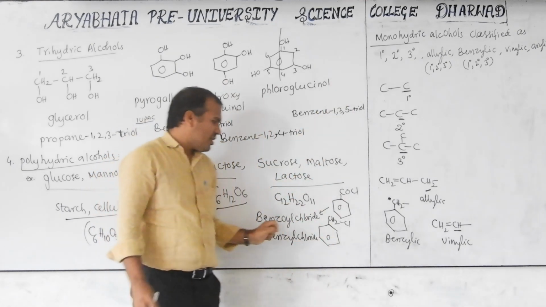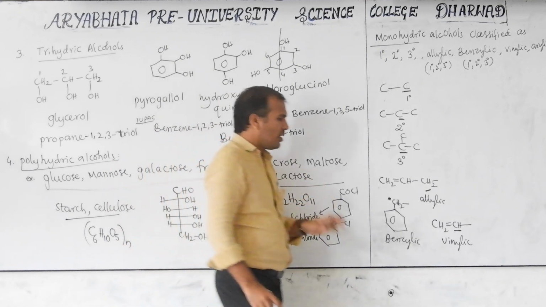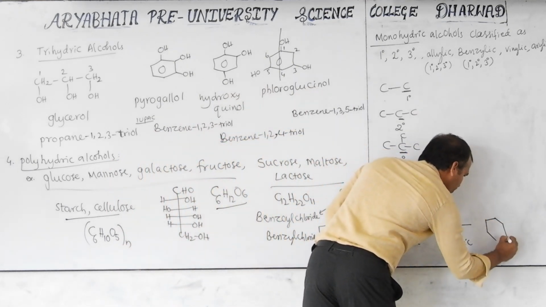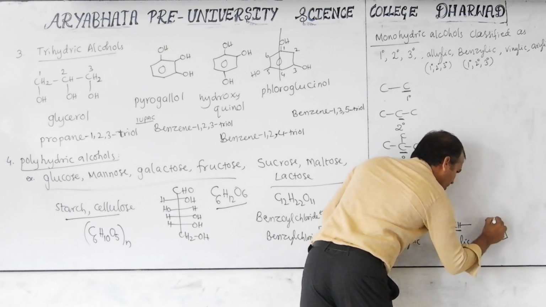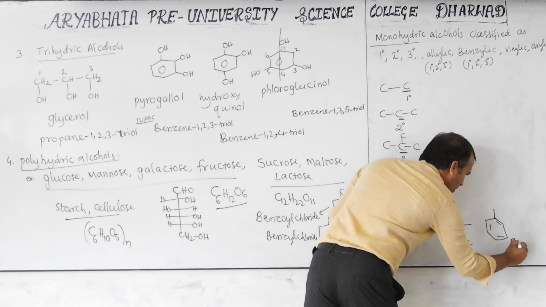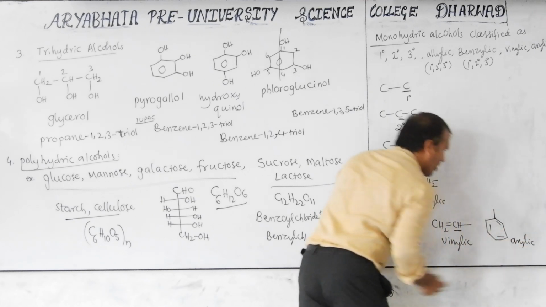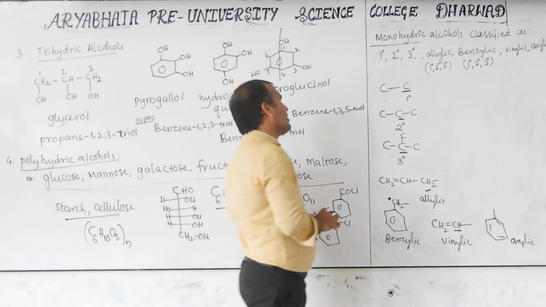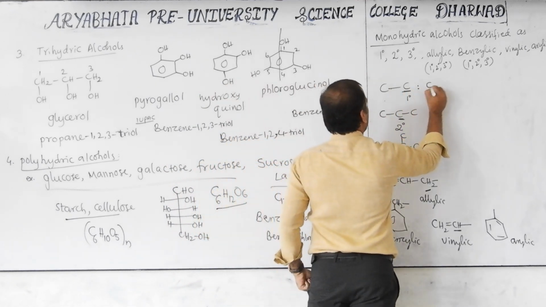For small differentiation purposes, I have given this word. So this is vinylic. The last one is arylic. This is a bond on the ring, not a methyl group. So this is called arylic. Now, based on this, we will discuss the exact compounds.